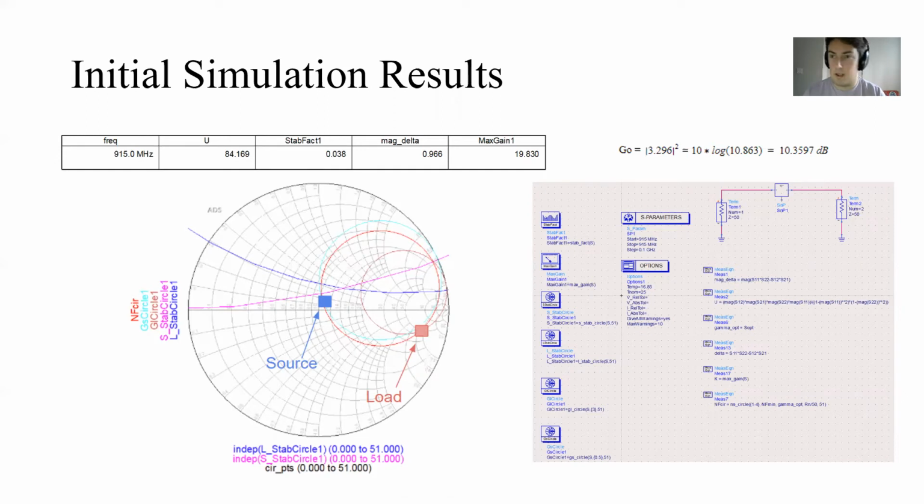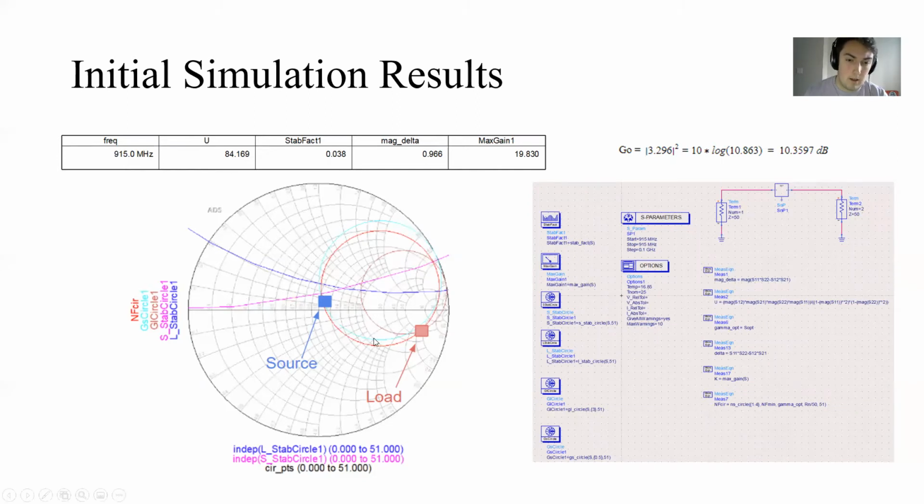Once I had my G naught set and I knew my biasing, I then went to my Smith chart, shown on the bottom of the screen, and I wanted to match my source and my load. Initially, I have a noise figure of 1.4, which is represented with the red circle on this graph. I then have a gain circle, which is the light blue circle. The gain that I was looking for was 0.5 dB, because I wanted my load circle to be 3. If we add all of those together, we get around 13 and a half dB, which would be a good gain for my S21.